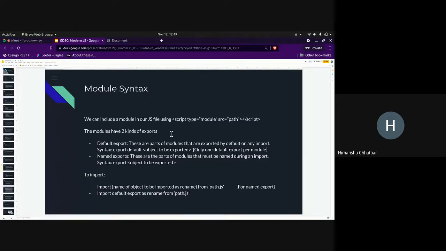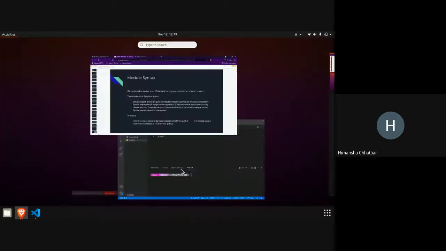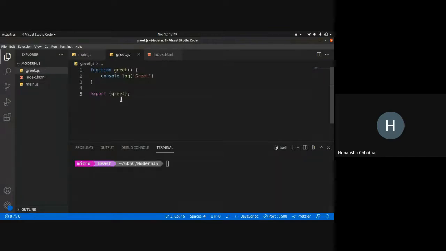So there are two kinds of exports. There is a default export and there is a named export. What I did here is called named exporting. Every file can have one and only one default export. You can't have more than one default export, right? So if I want to export it by default, I can use export default greet, and now I can get rid of these curly braces.